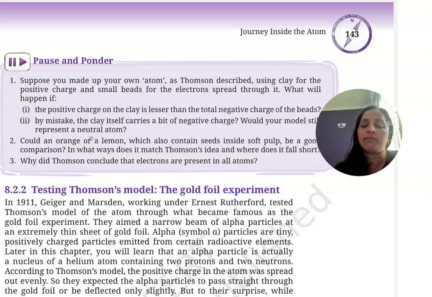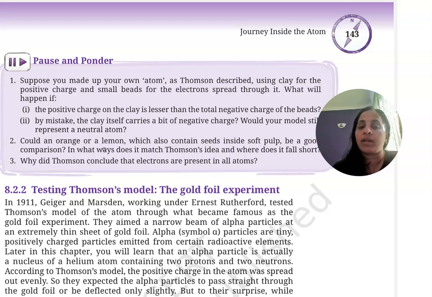Okay. Then by mistake the clay itself carries a bit of negative charge. Would your model still represent a neutral atom? If the clay also carries a bit of negative charge, what happens? The negative charge is increasing, which means the amount of negative charge is more than the positive charge. So the atom as a whole does not become neutral. It becomes negatively charged. So that is also not true. We can't say the atom as a whole is neutral. Okay. So that's it.